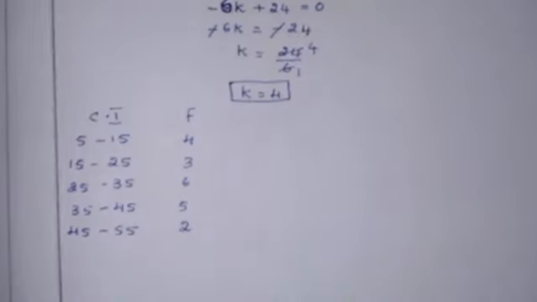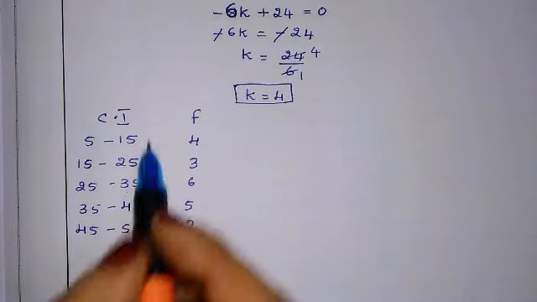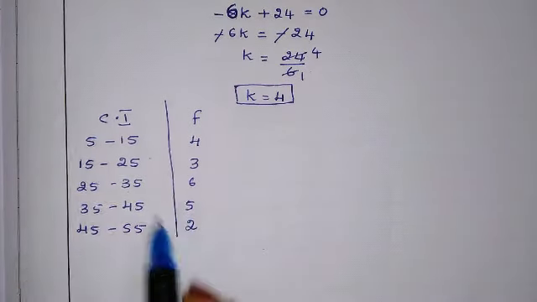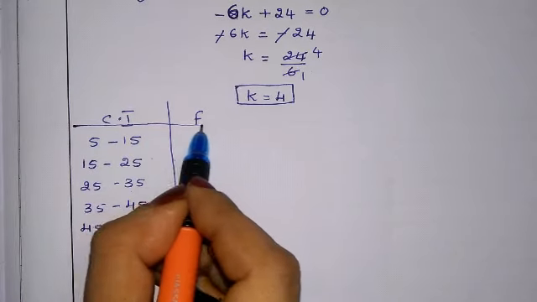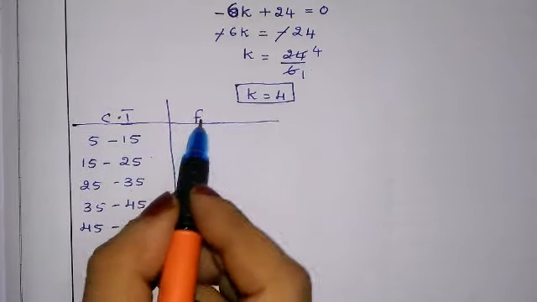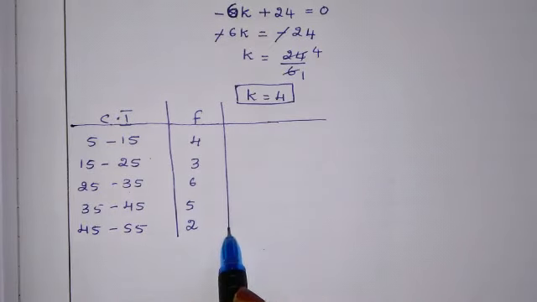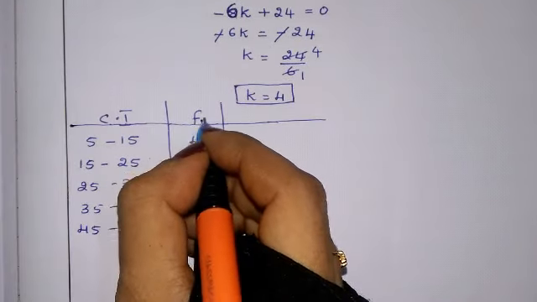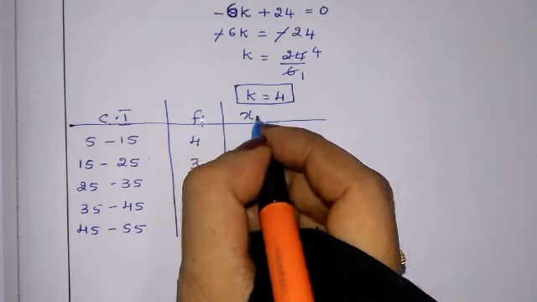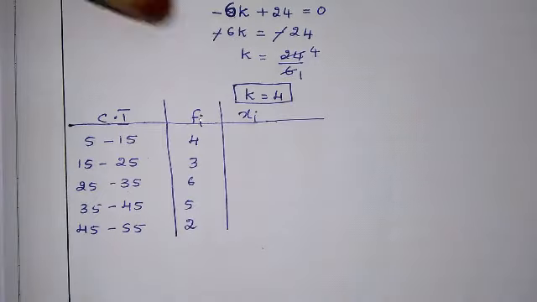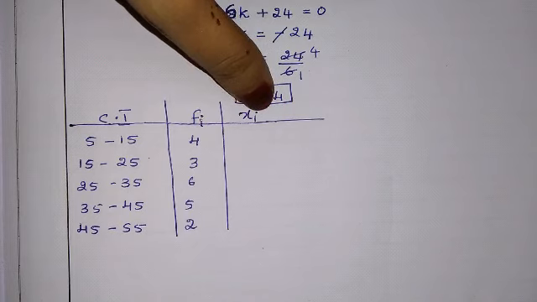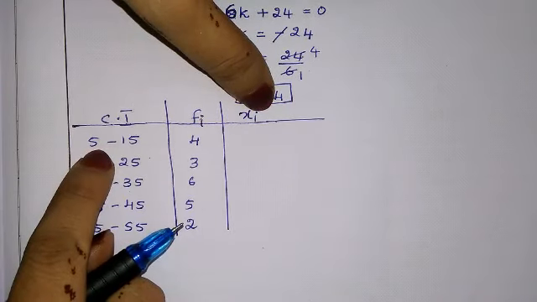Okay. Now let me solve the mean. First thing we have to remember is the tabulation. So class interval and frequency are given. Next step, we have to write this as fi and xi. xi is nothing but the middle term of the class interval.